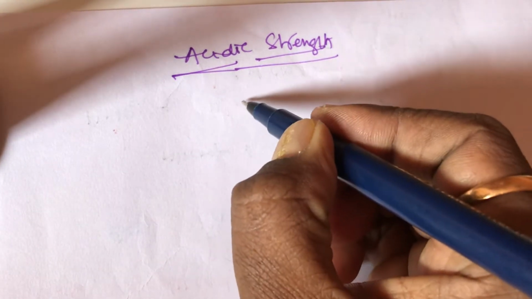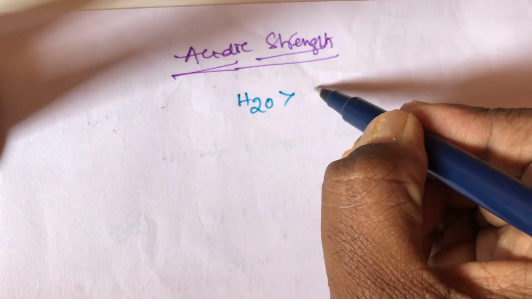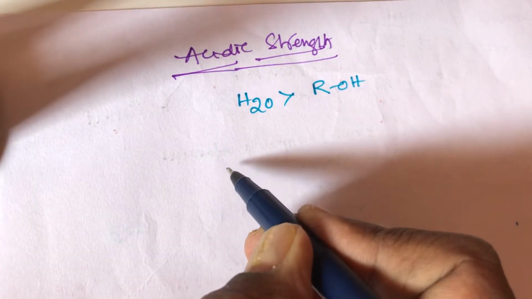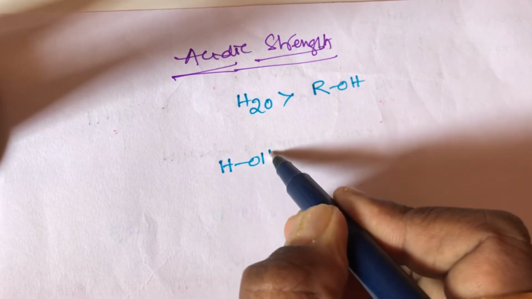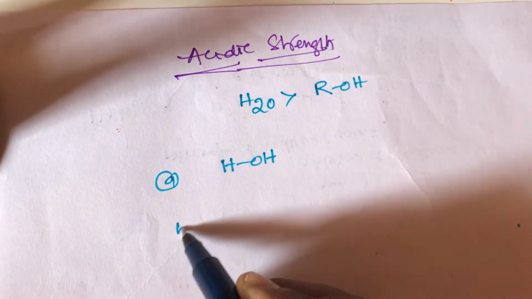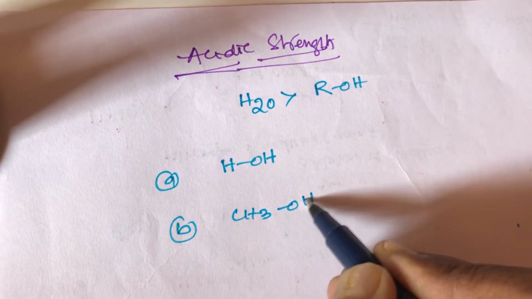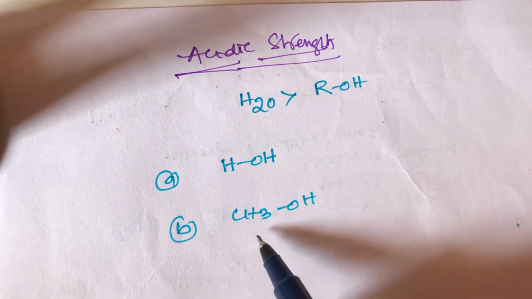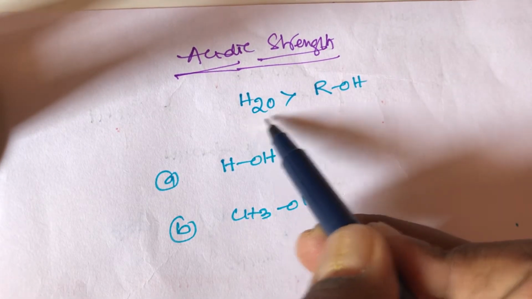Now take the example here: water, H2O, is more acidic than alcohols. I am writing here A as water and B as an alcohol, for example CH3OH. So out of these two, which one is more acidic in nature? Generally, as I said, water is more acidic than alcohols.